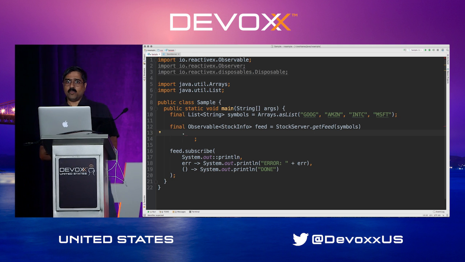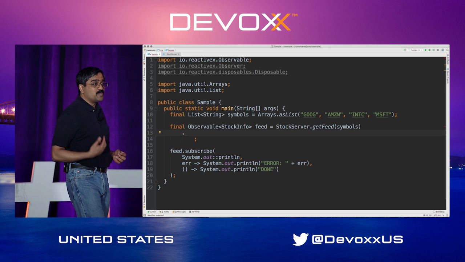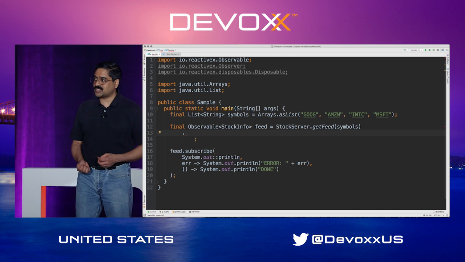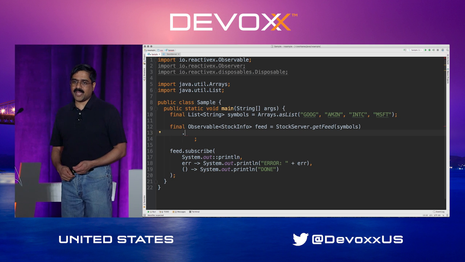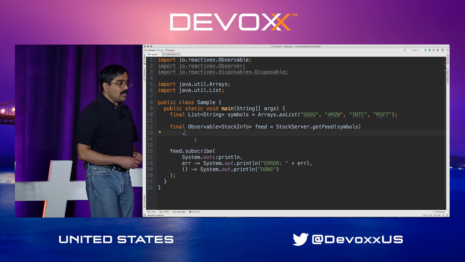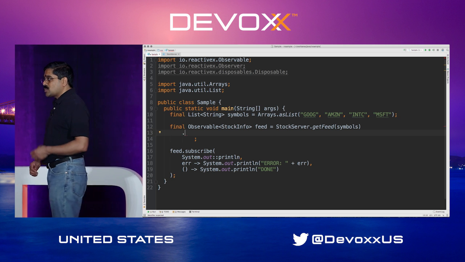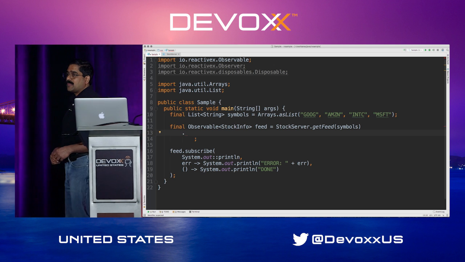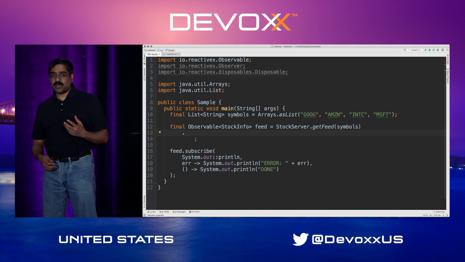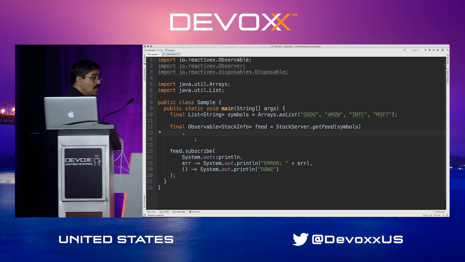But not only that, we say, okay, this is all great, but what if the observable is transmitting data at a certain pace and the subscriber, the observer, is not able to keep up with it? What are we going to do? Well, this is where what is called back pressure comes in. Back pressure is where you can configure how the system is going to respond when the rate of transmission changes suddenly. So there are a couple of different options.